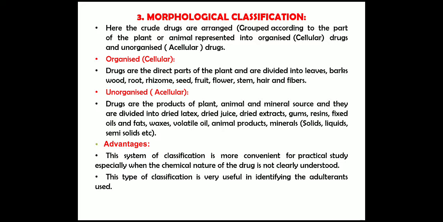The advantage is that this system of classification is more convenient for practical study, especially when the chemical nature of the drug is not clearly understood. This type of classification is very useful in identifying the adulterants used.